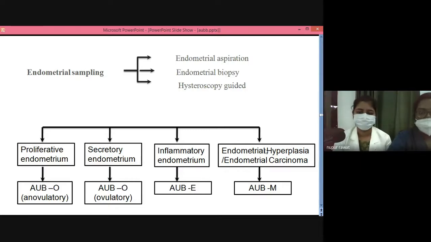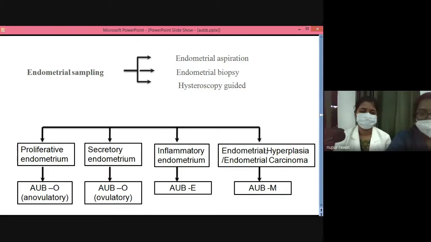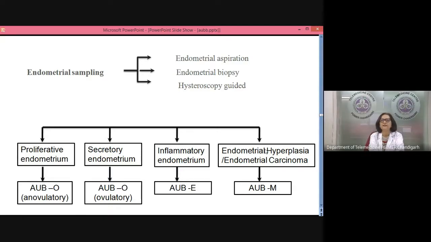Ma'am, endometrial sampling can be performed as endometrial aspiration biopsy, or it can be hysteroscopic guided. As ma'am has mentioned, a few of the procedures which are daycare procedures, office hysteroscopic guided aspiration and office endometrial aspiration, are also upcoming techniques. And ma'am, in this patient, we would like to perform endometrial biopsy if possible. Okay, you will perform an endometrial biopsy. And what will you tell the patient? The biopsy report is going to come in about maybe 2 weeks' time.